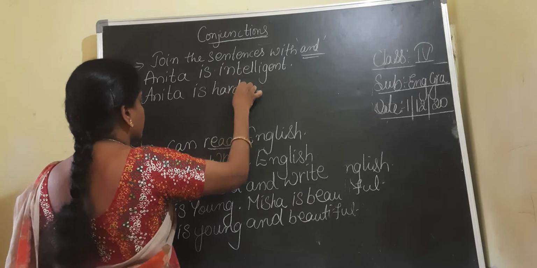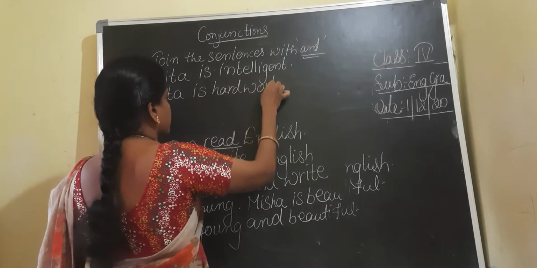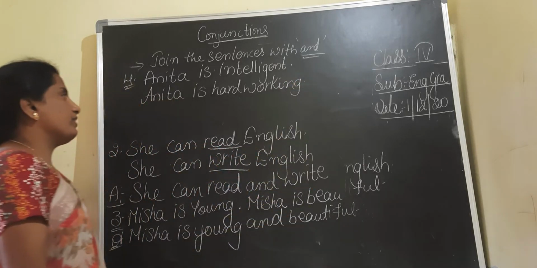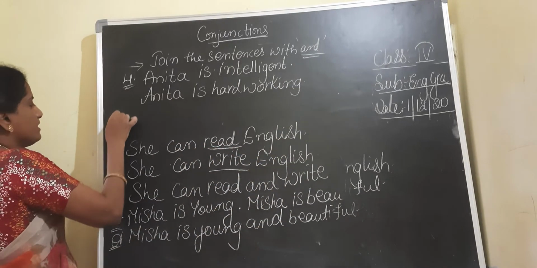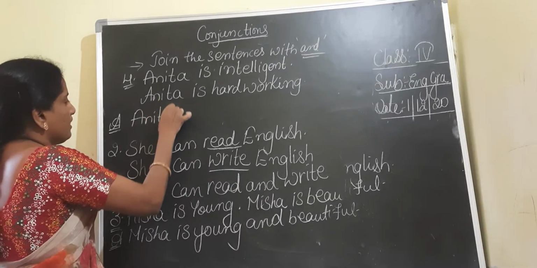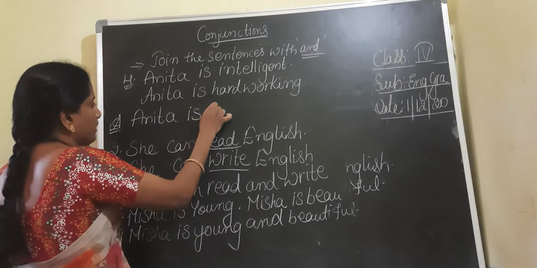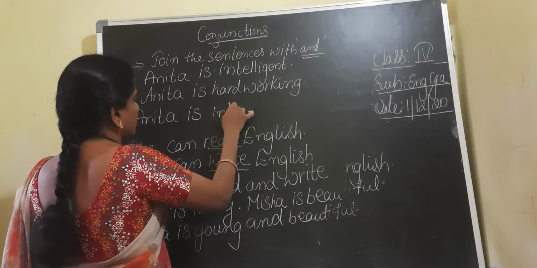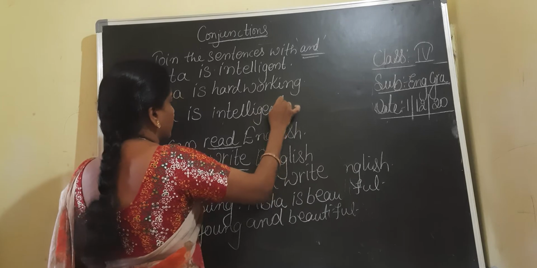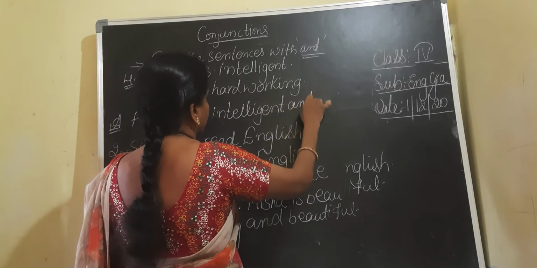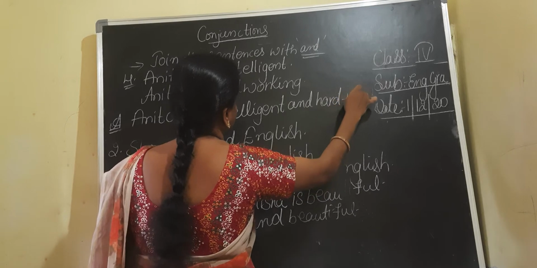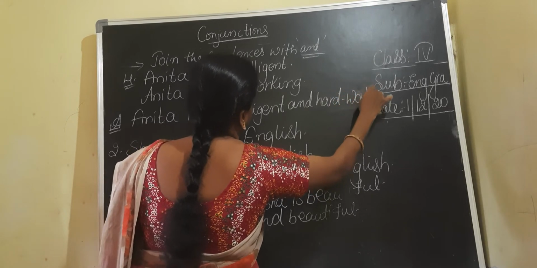Here we have to join both the sentences with 'and'. So what can we write here? Anita is intelligent and hardworking.